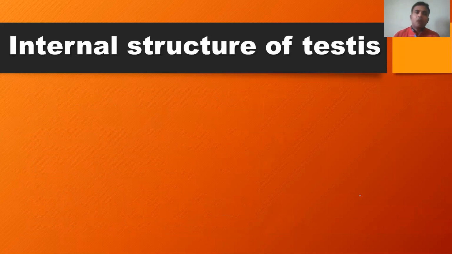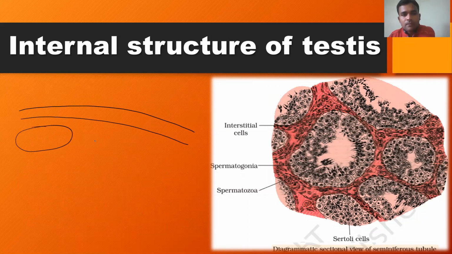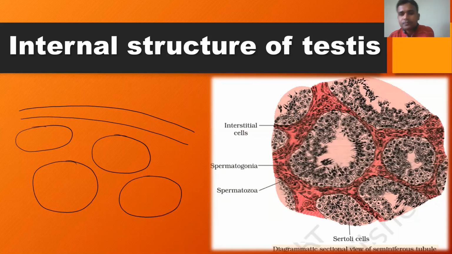Now let us study the internal structure of testes, the detailed structure. So this is the diagrammatic representation of testes. If you take the section of the testis, externally it consists of a protective layer. Normally it is made up of different layers. These are the different layers. These are the seminiferous tubules. Here you can see this is one seminiferous tubule. This is another seminiferous tubule.